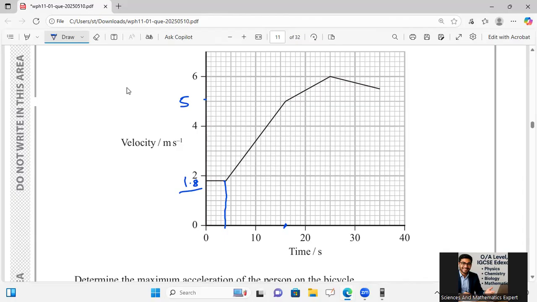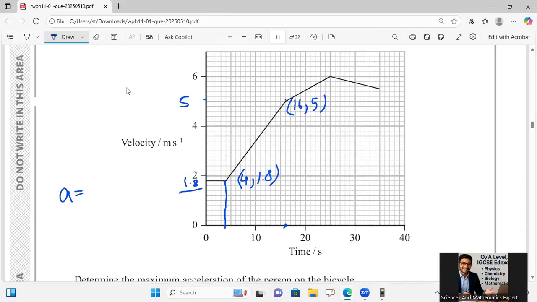For calculation of acceleration, we should take the gradient. For this one, I will say my point has the coordinates 16 comma 5, and this point has the value 4 comma 1.8.